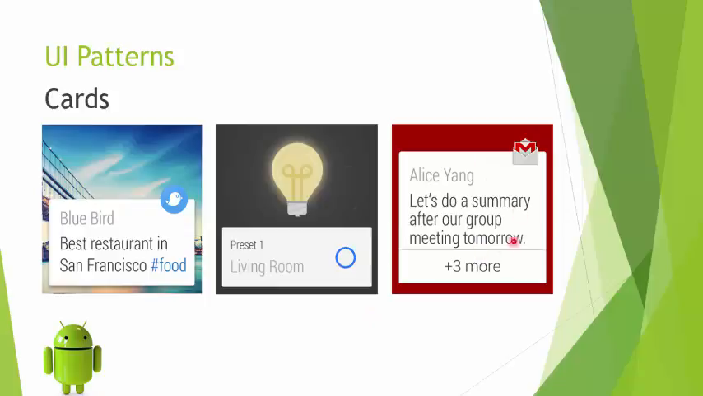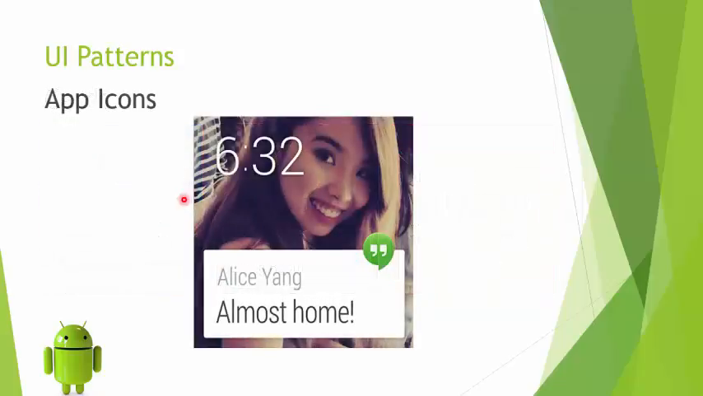Then the third type of cards could be a stack of cards so that you can group notifications. Like you see over here, it says +3 more. So once you go on clicking on this, it shows you a stack of notifications. So these cards can be used as UI patterns. This is the most popular UI pattern which is used in an Android Wear app.